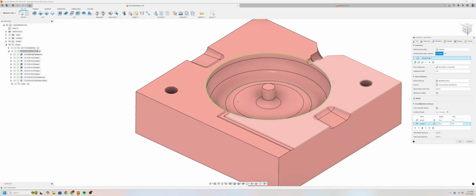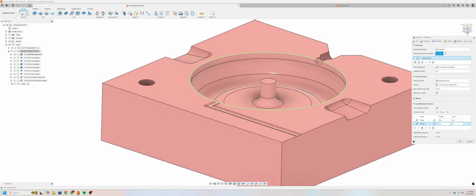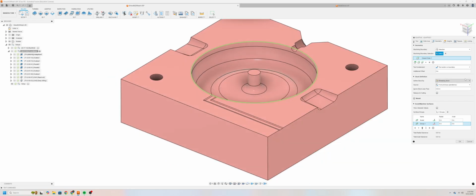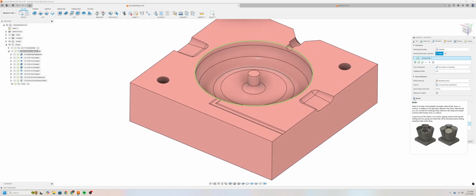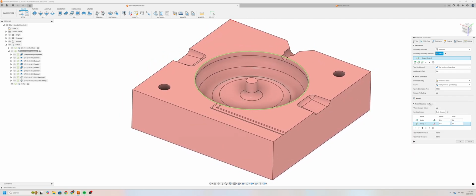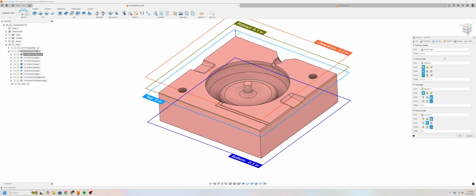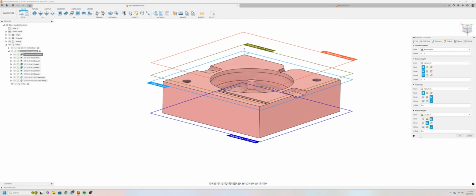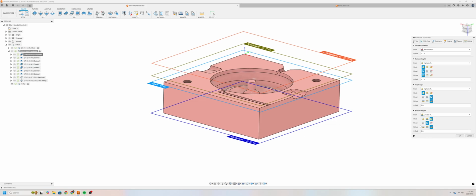The center of the end mill is going to be on the boundary, but it won't go past that. This is pretty much default. I don't have the model selected. Our setup has already selected that for us, and the rest is default, so I won't be touching that. Next, I'll go over to my heights menu, and I think most of this is also default. But in some areas of the operations, I'll be messing around with the heights.